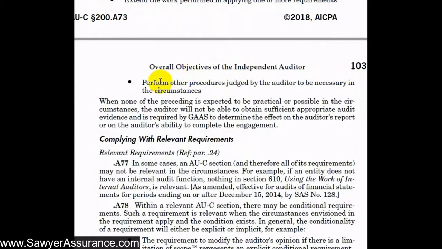He also may need to perform other procedures that may not necessarily be a requirement, but he should do those procedures in order to achieve the objectives. And if he's not able to obtain sufficient appropriate audit evidence, even after exploring each of these options, he may have to determine the effect on the auditor's report or his ability to complete the engagement. He may need to qualify his report or withdraw from the engagement entirely.